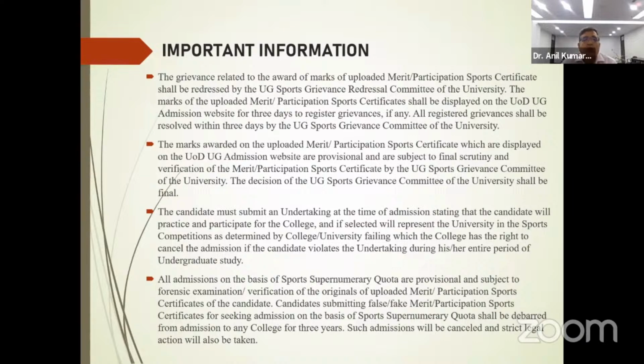So these were the main points to be kept in mind while you are applying to the sports supernumerary quota in the University of Delhi.